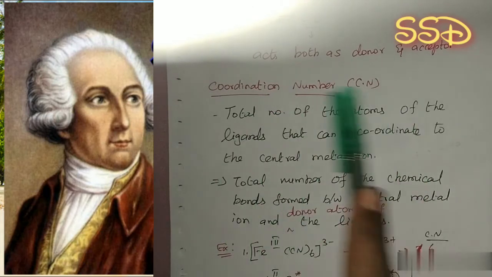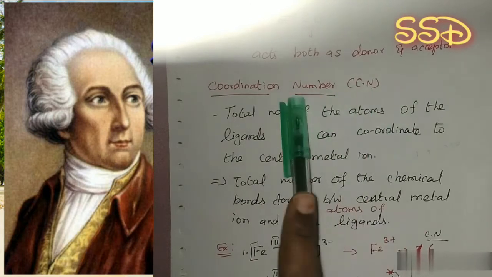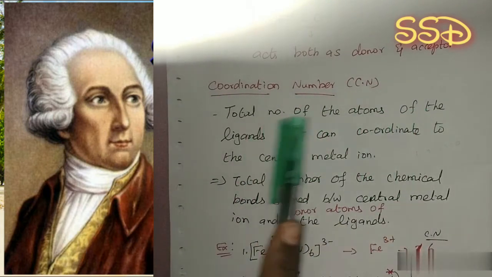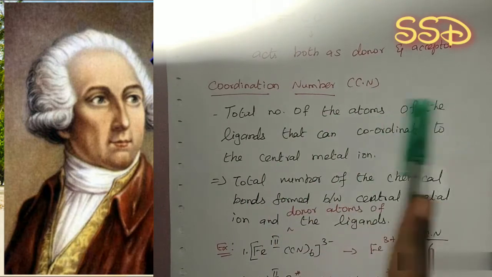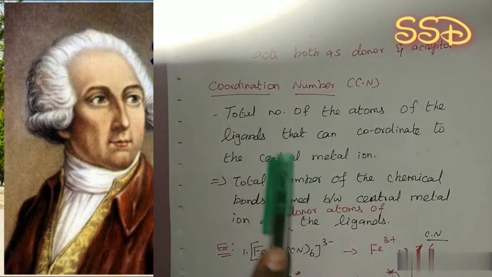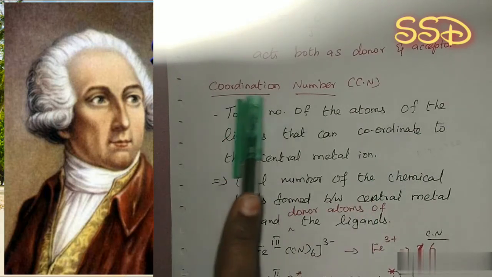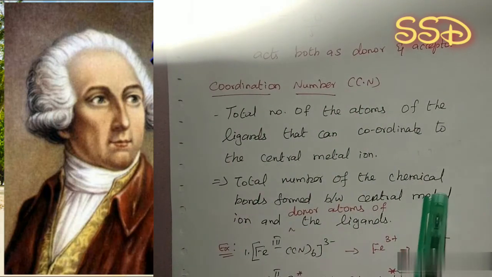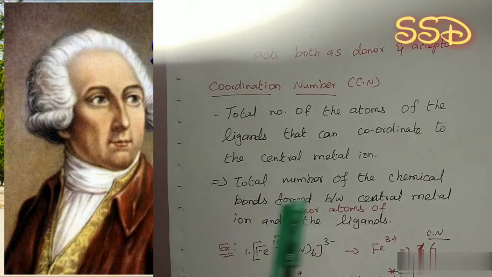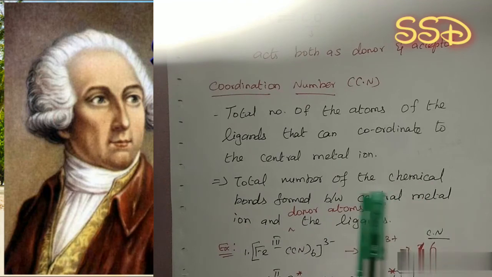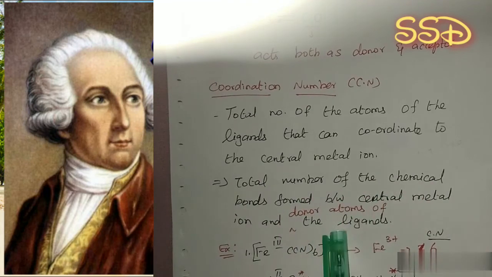So these two ways we can calculate the coordination number of a coordination complex. That is, the number of atoms of the ligands that coordinate to the central metal ion, or otherwise the number of chemical bonds formed between the central metal ion and the ligands.